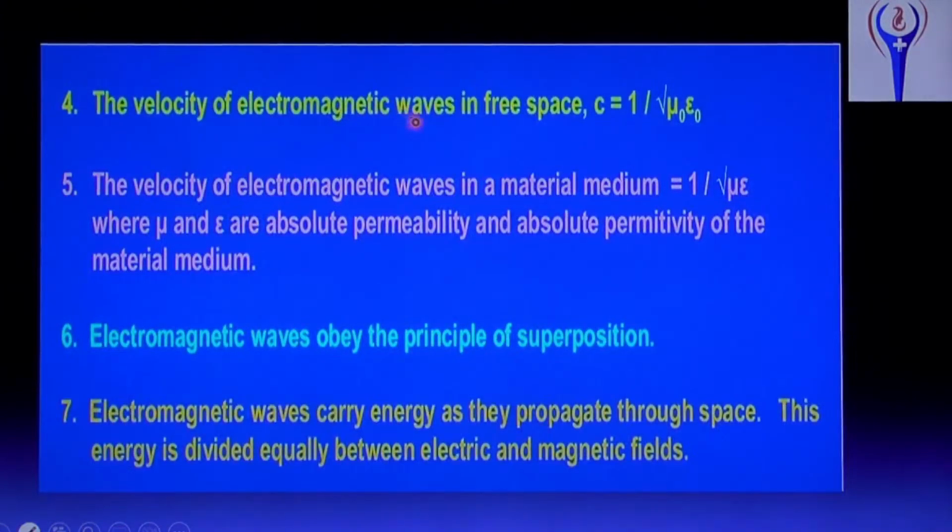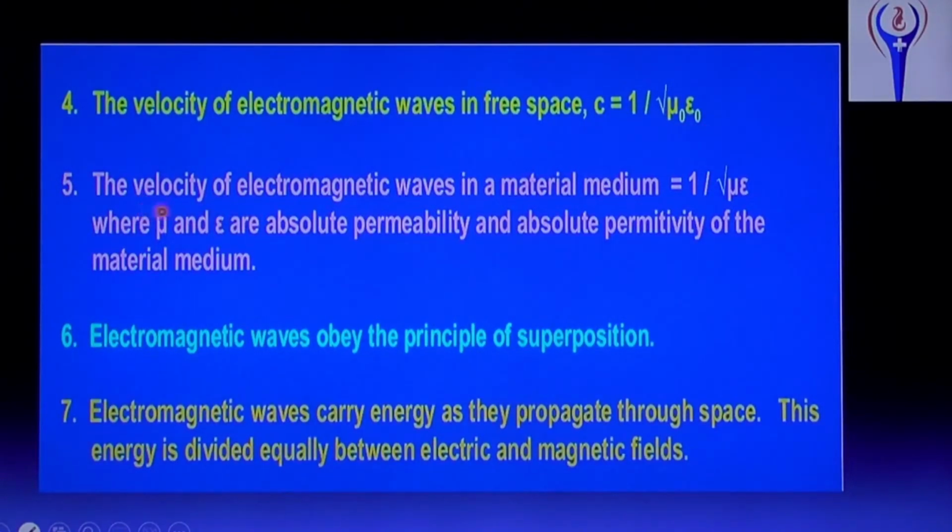The velocity of electromagnetic waves in free space is C equal to 1 by root of mu naught epsilon naught. What is mu naught? Permeability of free space or vacuum, value 4 pi into 10 power minus 7 Henry per meter. And epsilon naught is the permittivity of free space or vacuum, value 8.8 into 10 power minus 12.